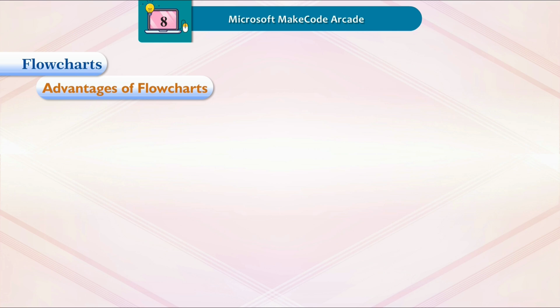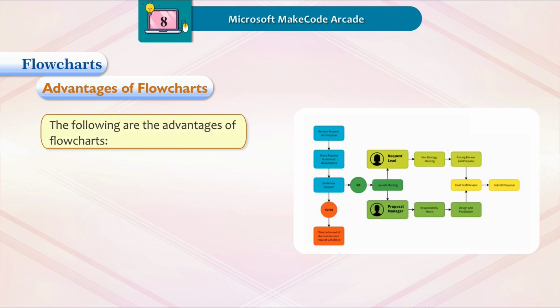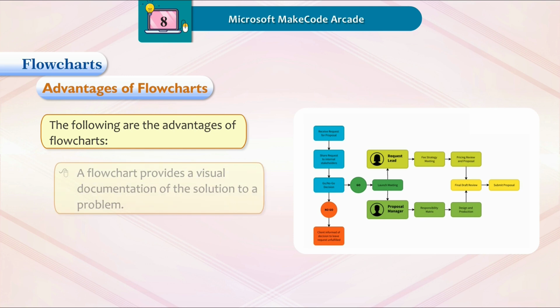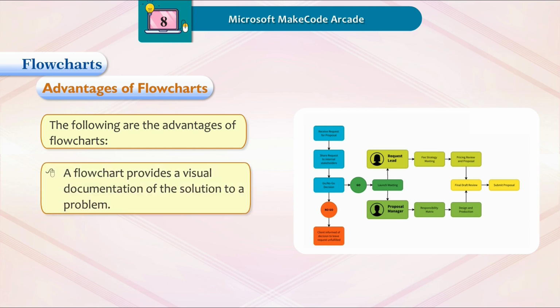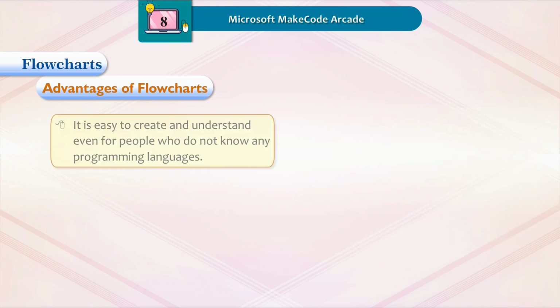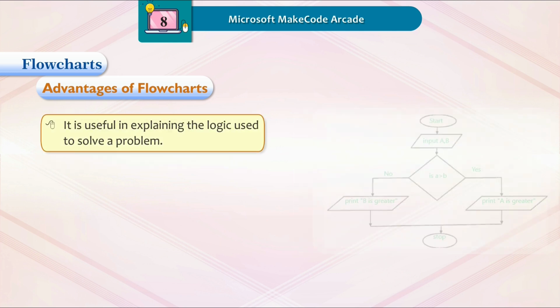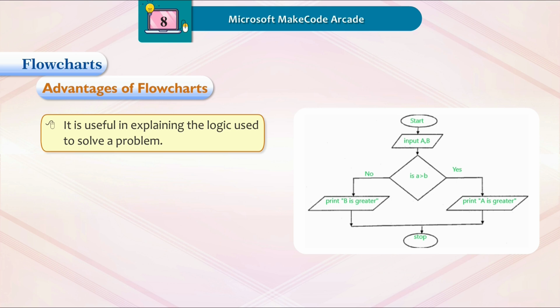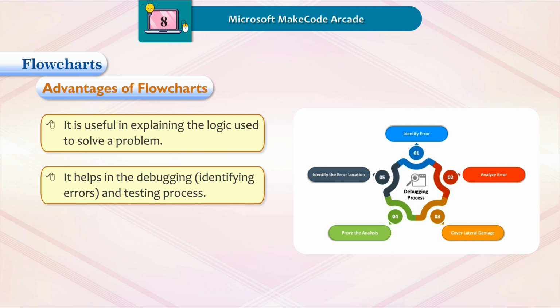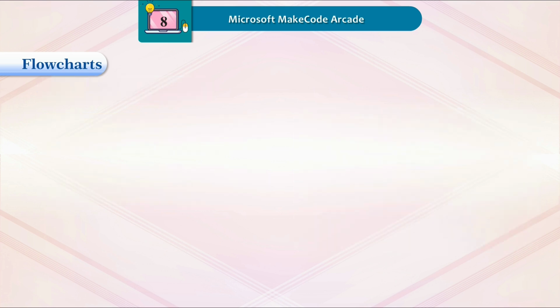Advantages of flowcharts. The following are the advantages of flowcharts. A flowchart provides a visual documentation of the solution to a problem. It is easy to create and understand even for people who do not know any programming languages. It is useful in explaining the logic used to solve a problem. It helps in debugging, that is, identifying errors and testing the process.